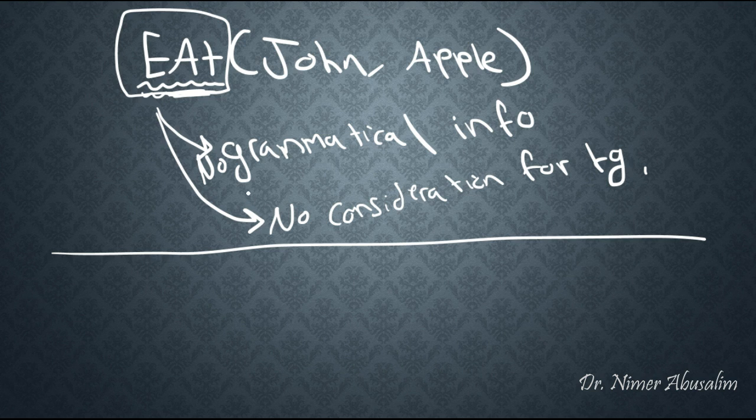We also do not care about the grammatical information here, and that's why we are at the highest level of abstraction. We are abstracting away from grammatical information here. We don't care about grammatical information because what we care about here is the essential core meaning that all these sentences share regardless of the language. Switching to any language or switching to active or passive voice will change the grammar, but the meaning of all of them will stay the same. This is why we do not care about grammatical information for propositions.